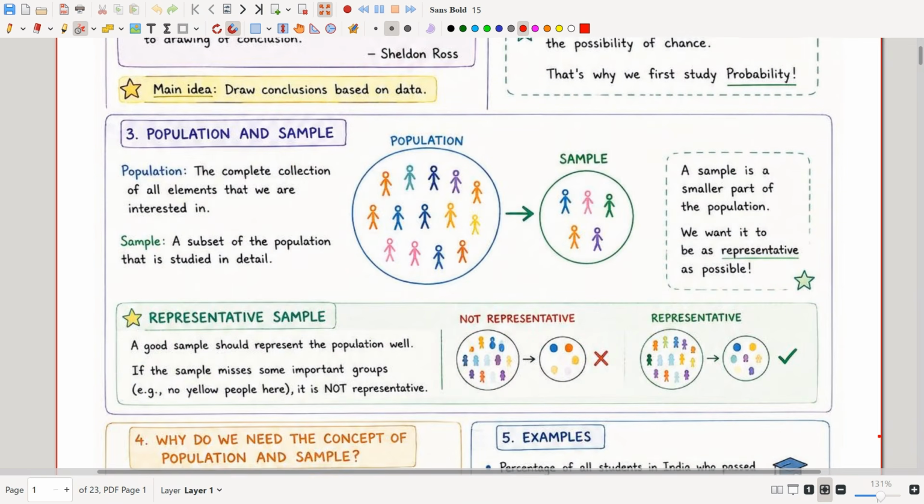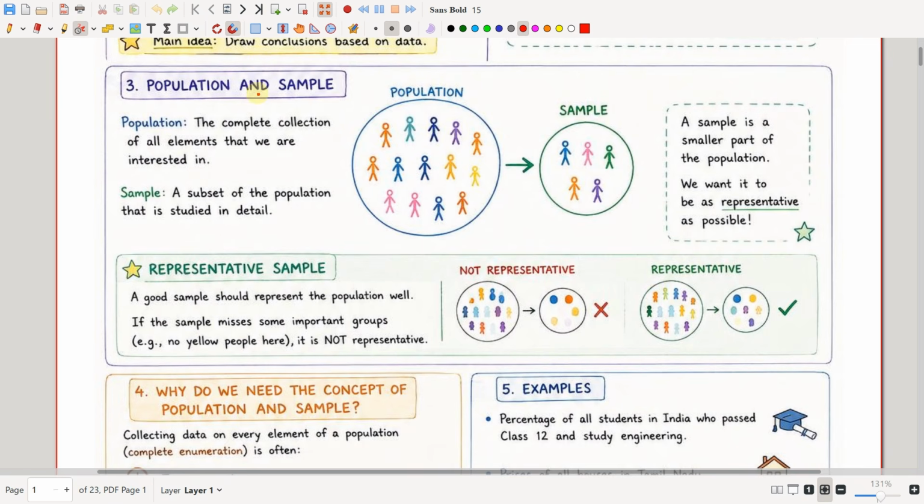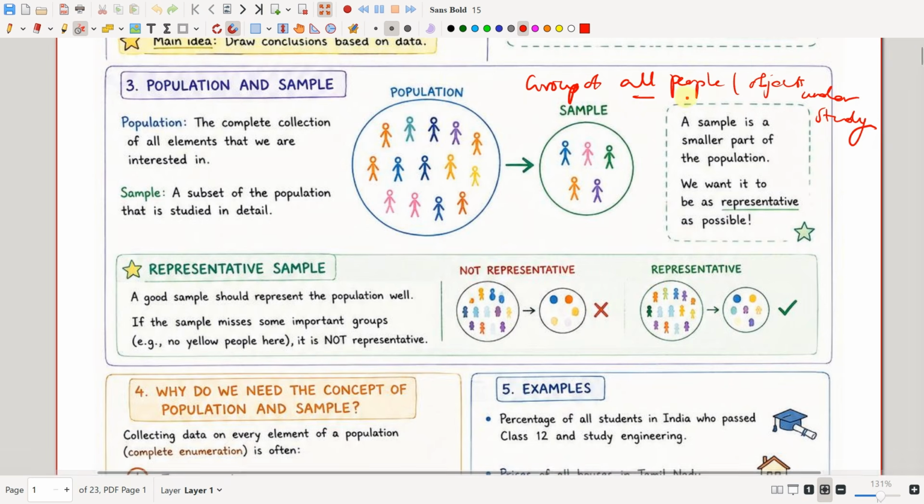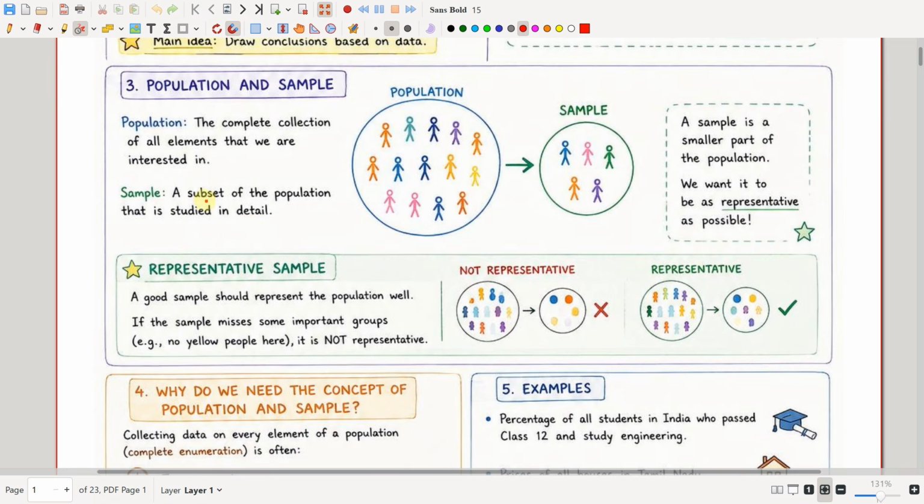So see here, let us see now what is a sample of one population. The complete collection of all elements that we are interested in is called the population. So population is the group of all the people or objects under study. Okay, but sample is the subset of the population that is studied in detail.